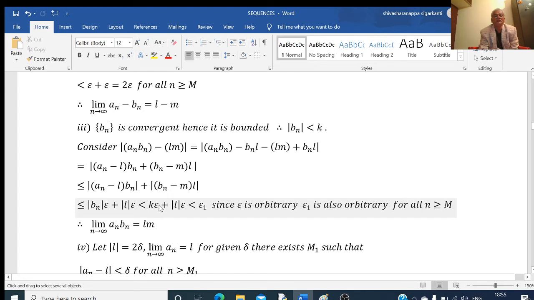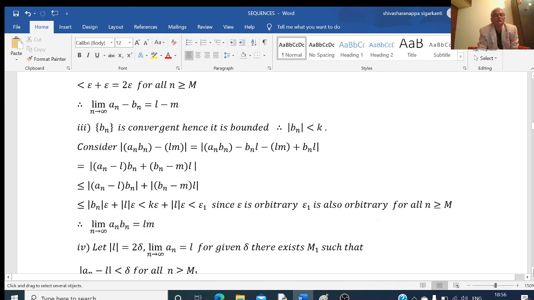Epsilon is arbitrary. Therefore, this quantity is arbitrary, and this quantity is also arbitrary. Therefore, this whole quantity is arbitrary. Let me take this as less than some epsilon 1. So given epsilon 1 greater than 0, there exists m such that mod of an bn minus lm is less than epsilon 1. This proves that the limit of an into bn is equal to l into m.